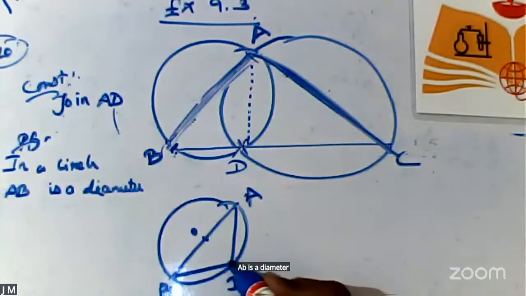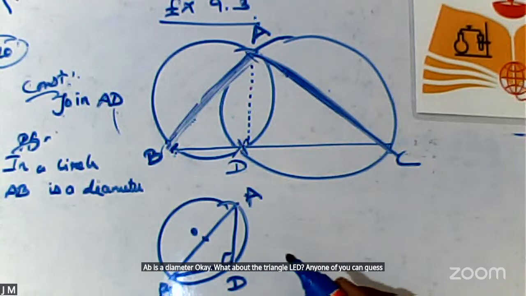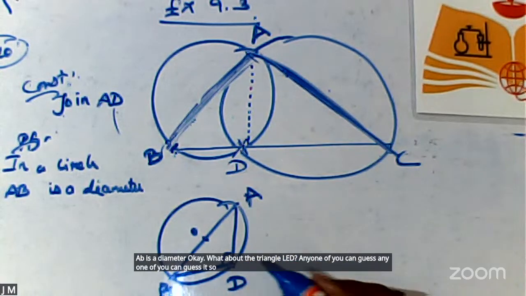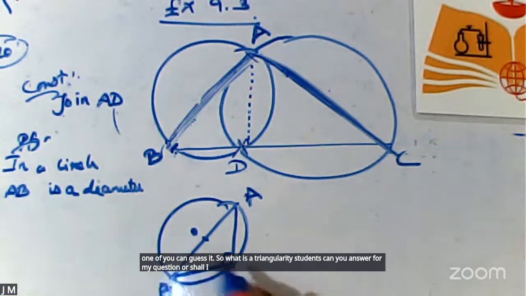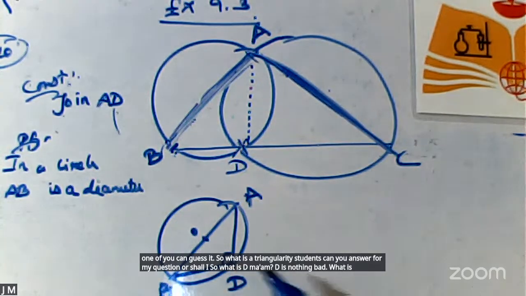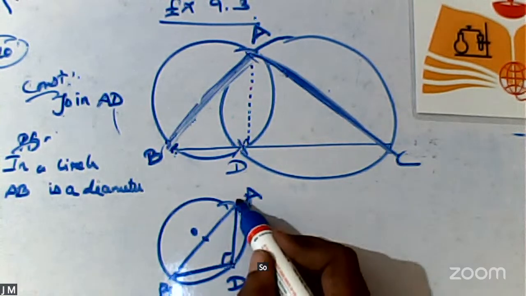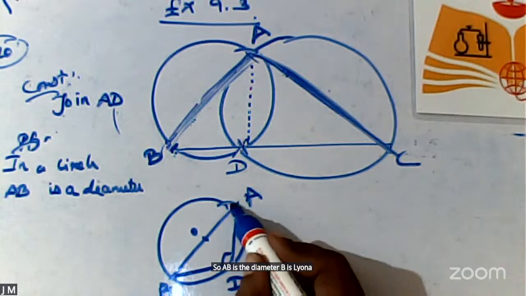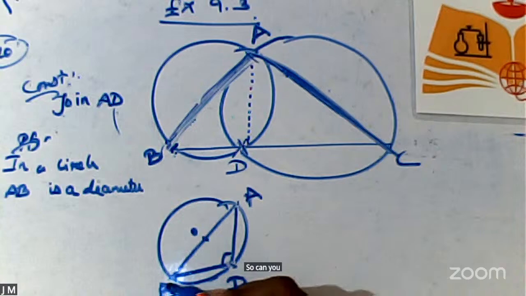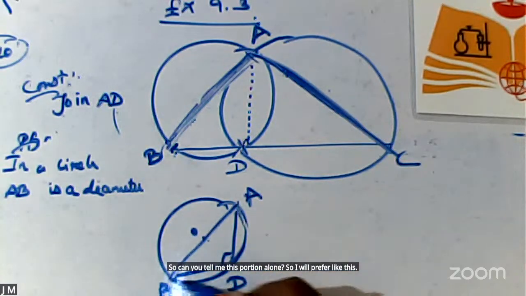What about the angle at D? Can any one of you guess? I have mentioned everything in the diagram itself. AB is the diameter, and D lies on the circle. So what is the angle?